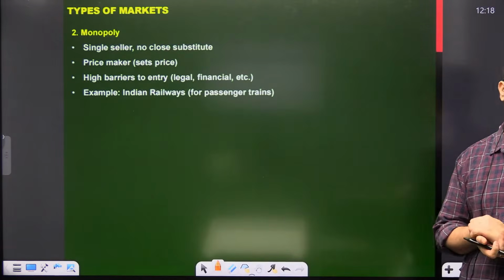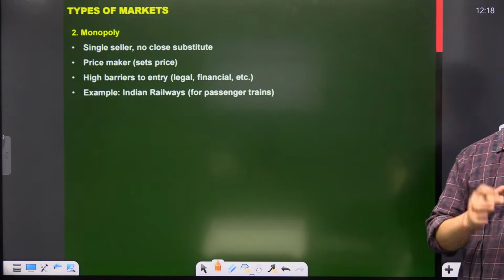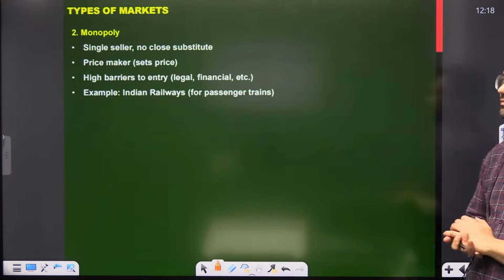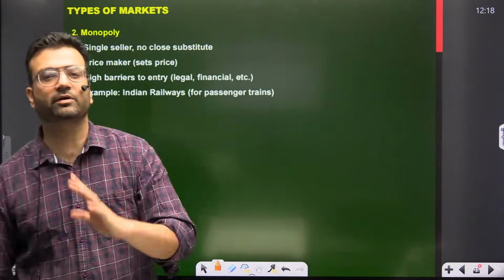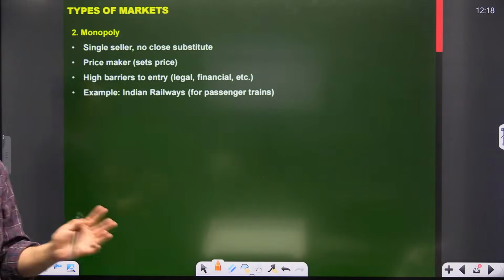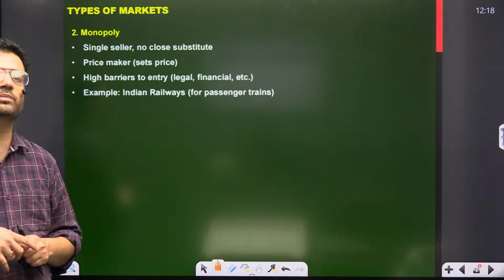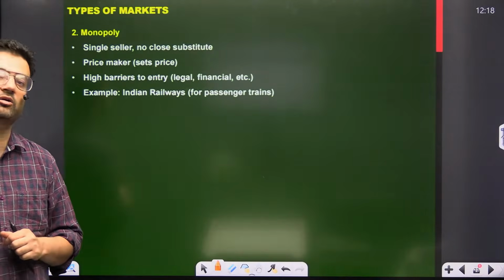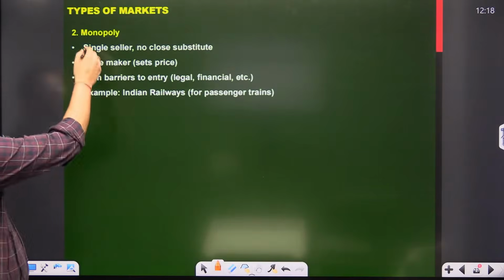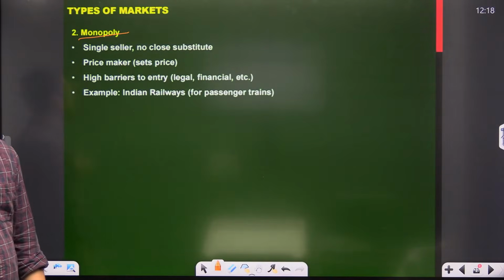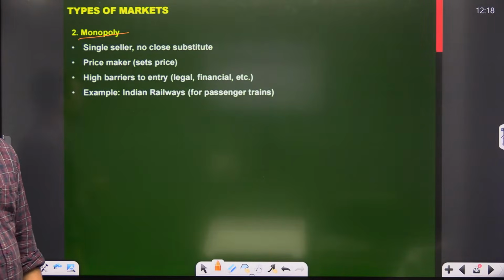What is monopoly? Here the price is controlled by one party, generally the government. So the government sets the price. Railway, the government, is a perfect example. The government can change the prices, can reduce the prices, can increase the prices, and also decides on which route the train will run. This is called a monopoly. Single seller, no close substitutes.